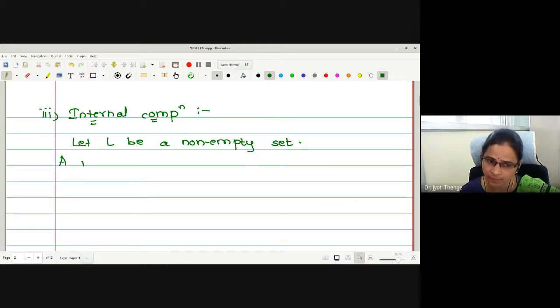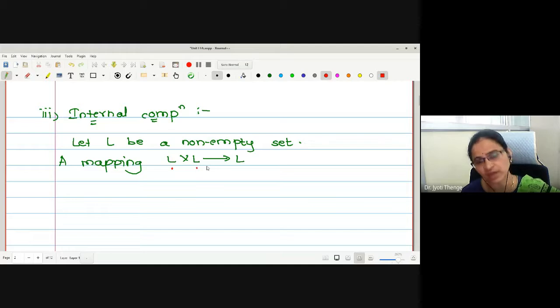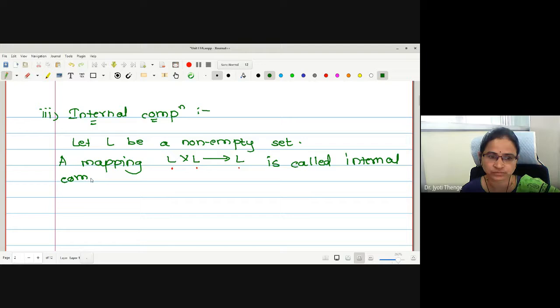Then a mapping L cross L to L. What is the meaning of L cross L to L? One element I am selecting from L, the operation is taken with another element of L again, and the resultant is in L. This is called internal composition. Both elements are selected from the same set L and the composition is defined. Therefore, this type of composition is called internal composition.